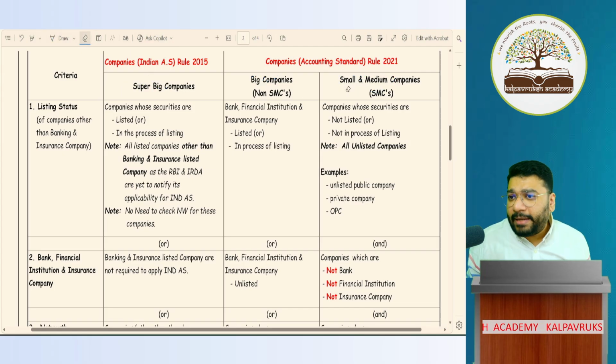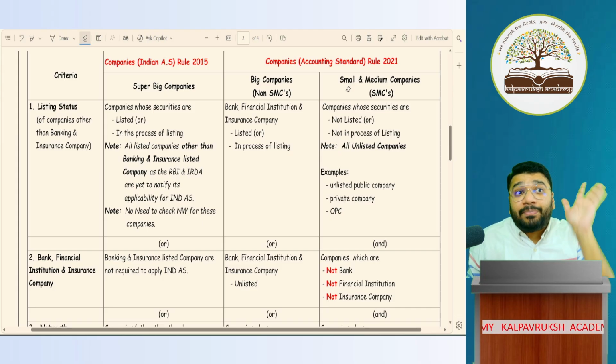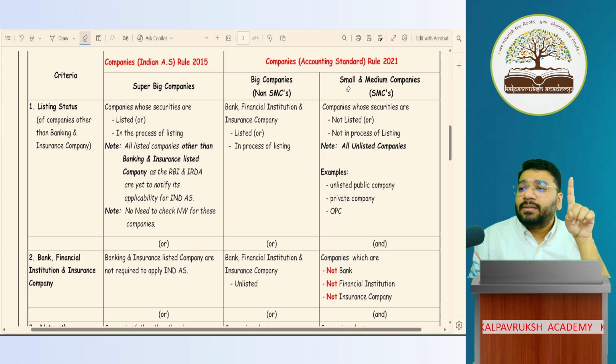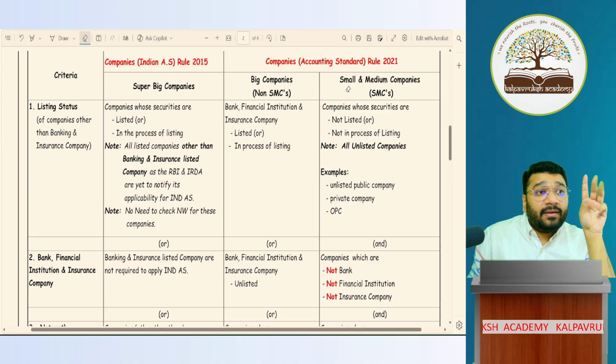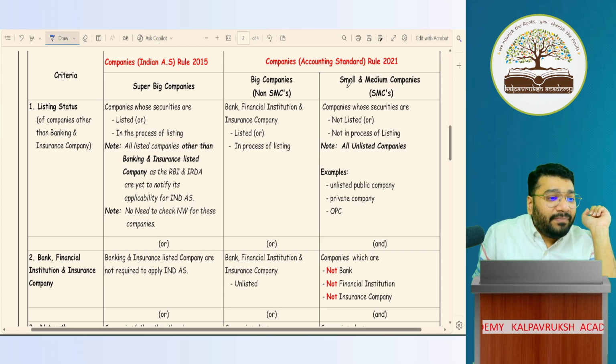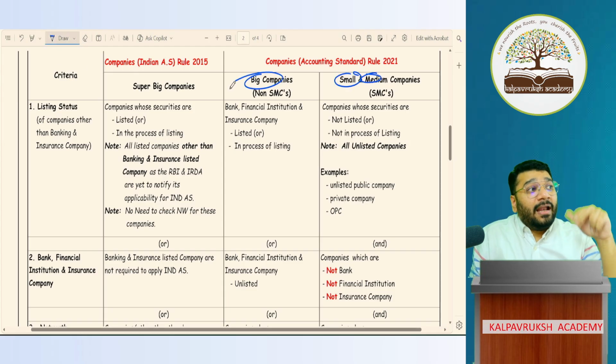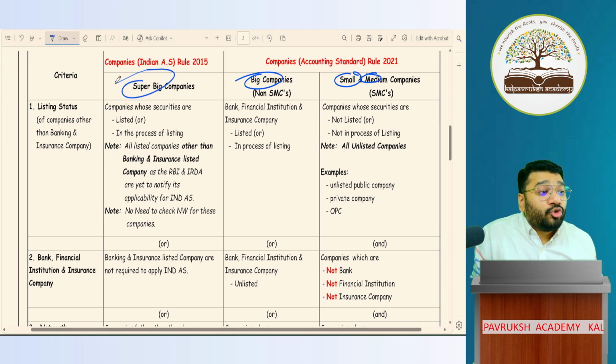Again, I'm asking one more time to all of you. We are classifying companies into how many types? 3 types. One is small. Second is big. Third is super big. I can't say small, medium, big. It'll be wrong, because with small, medium is coming. So big is separate. And apart from big companies, we have something called super big companies.